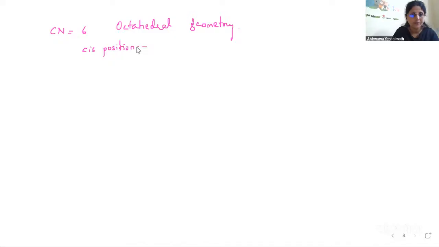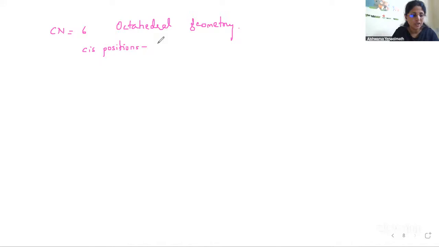Now, if I talk about cis-trans isomerism in coordination number 6, when it is 6 the geometry becomes octahedral. We have octahedral geometry. Okay. So when the geometry is octahedral, what will be the positions? I can tell you cis positions and trans positions. Remember it like this: in octahedral, 6 ligands will be attached to the central metal atom. So how are the 6 ligands attached? If you want cis positions, please remember this, this becomes easy. What are the cis positions? I'll make it in a better form.